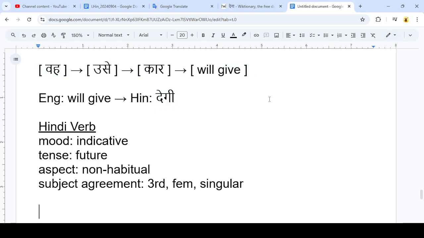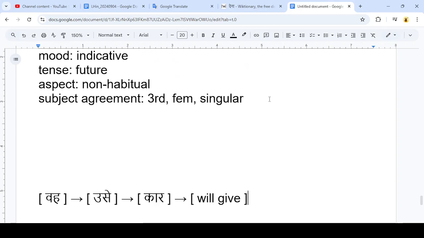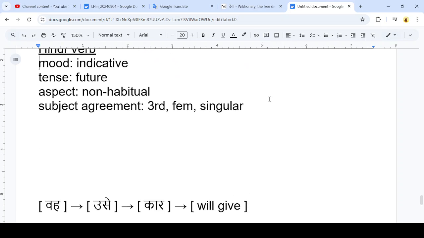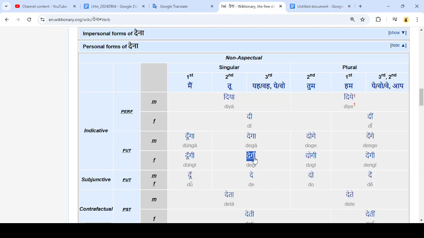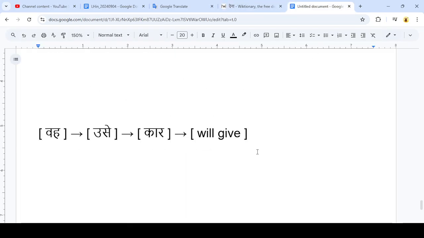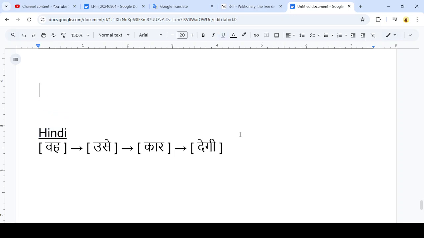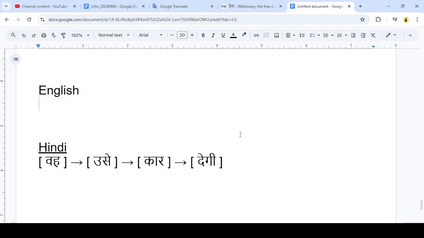So now that we've got the verb translated, I'm going to copy our working translation down. I'm going to copy the spelling that we got from our spelling table for the verb, and get rid of this verb here. And this is now our Hindi translation, and that was coming from our English, she will give him the car. That was what we started with.